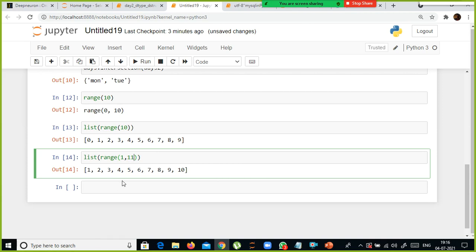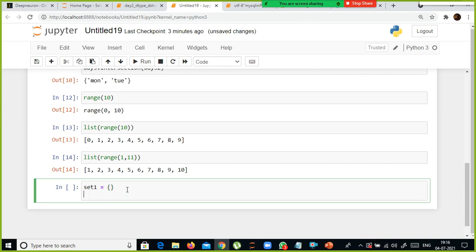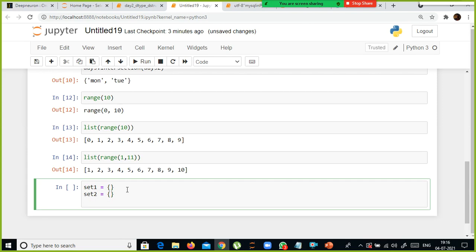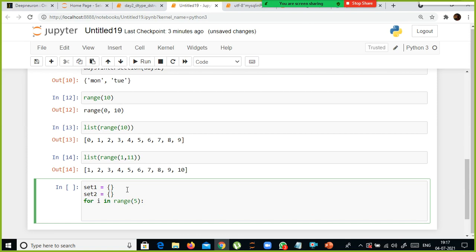So what I'm going to do is create a new set with this one. Let's say I'm going to say set 1 is equivalent to, I'm going to initialize a blank set. For i in range 5. This is a for loop. We will see what is for loop a little later. So set 1 dot add of this one i, and then print set 1.